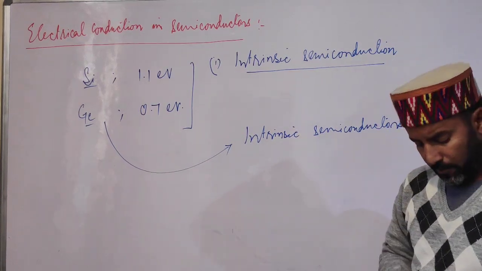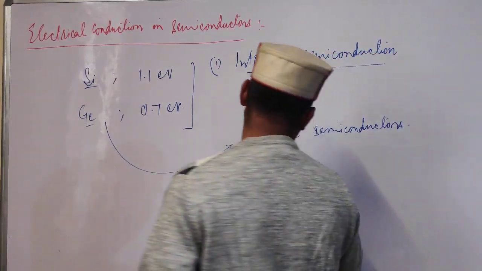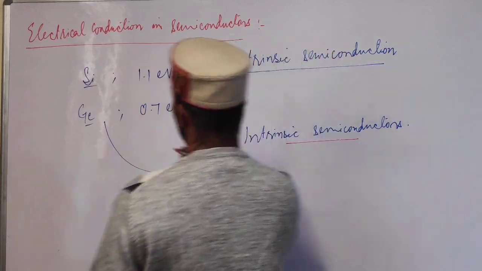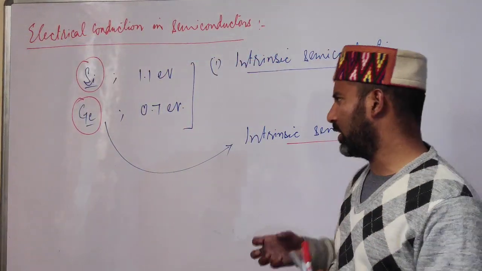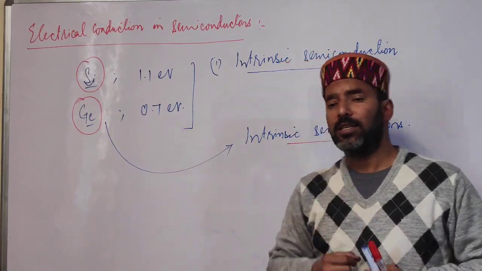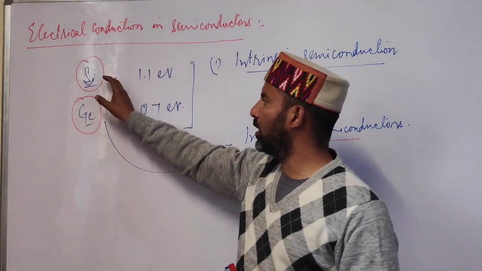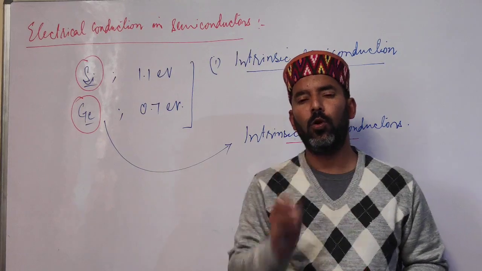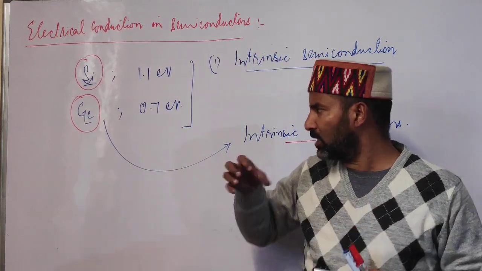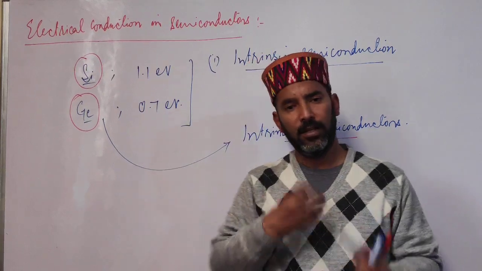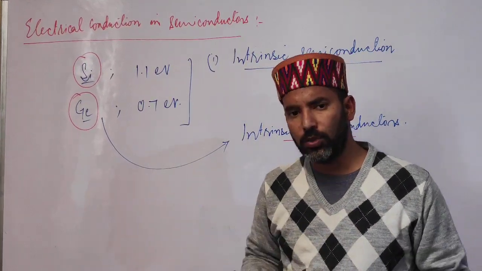Now students, due to intrinsic semiconduction, though silicon and germanium have relatively high electrical conductivity, still the electrical conductivity of these two is too low to be of practical use. Means अभी भी उनका उतना ज़्यादा electrical conductivity नहीं है, so that हम उनको practically use कर सके.